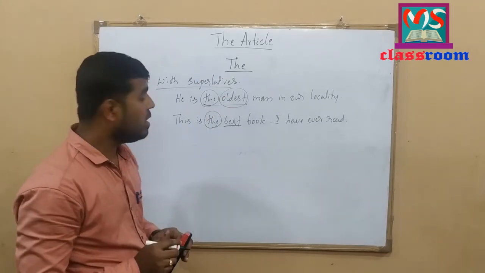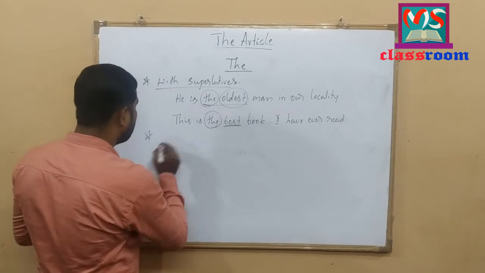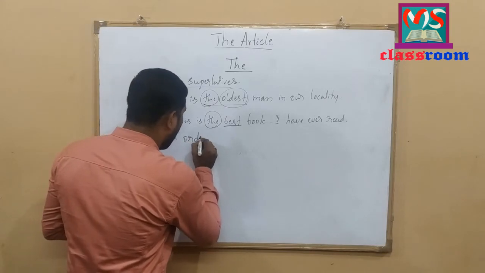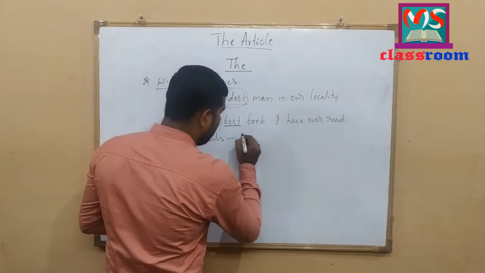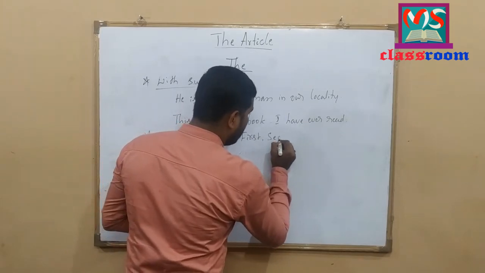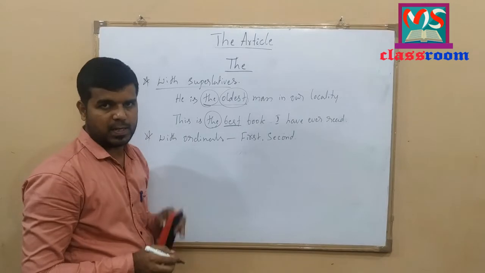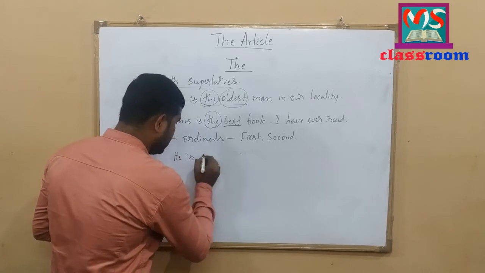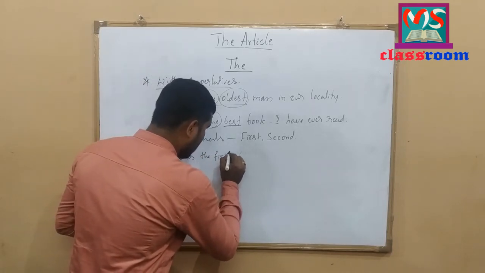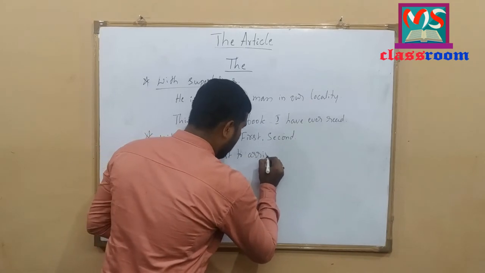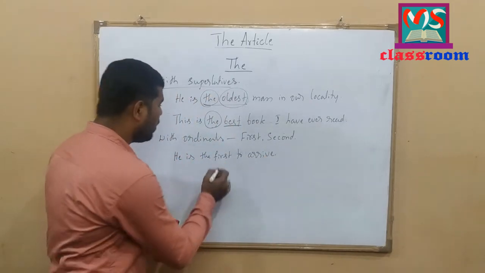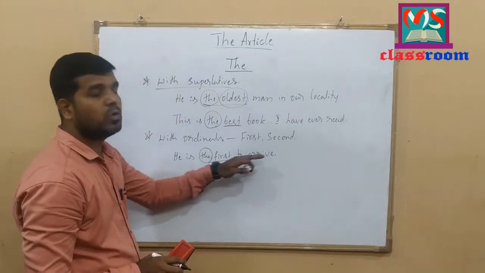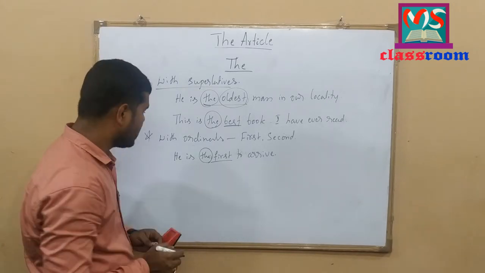Here, definite article the is also used with ordinals. For example, first, second, third, etc. Let me write some examples here. He is the first to arrive. Look at the example here. Before the ordinal first, I have used definite article the here. He is the first to arrive. Let me write one more example.